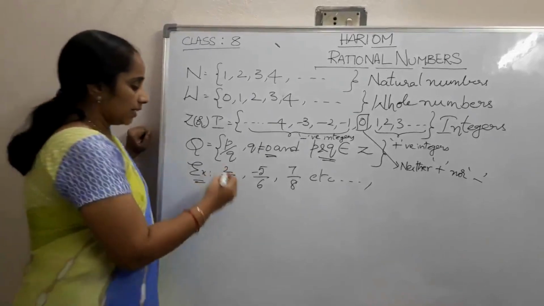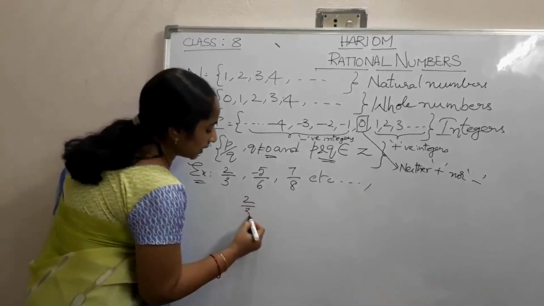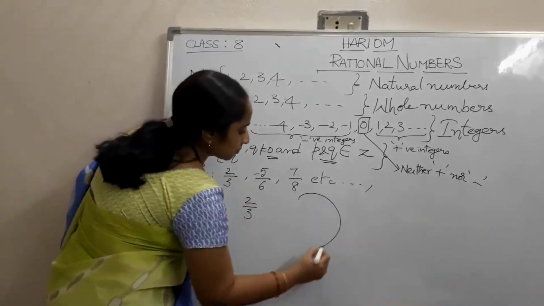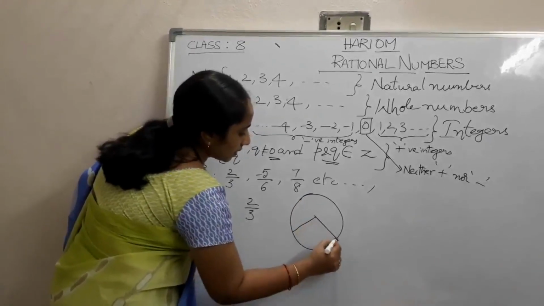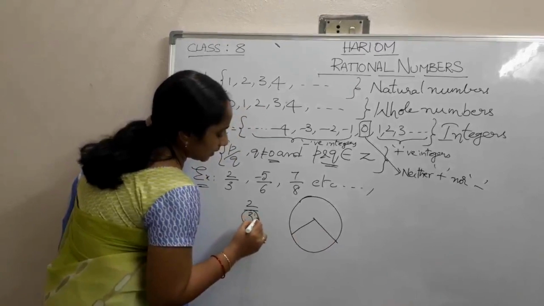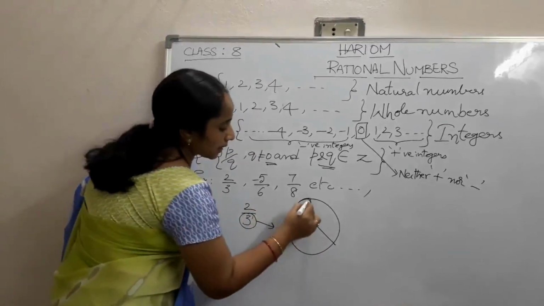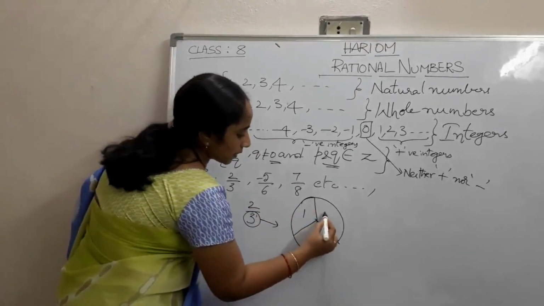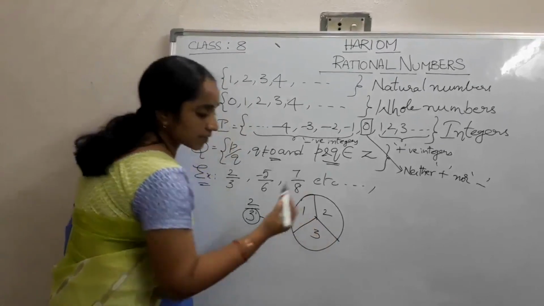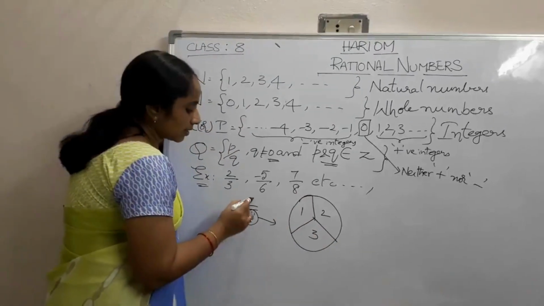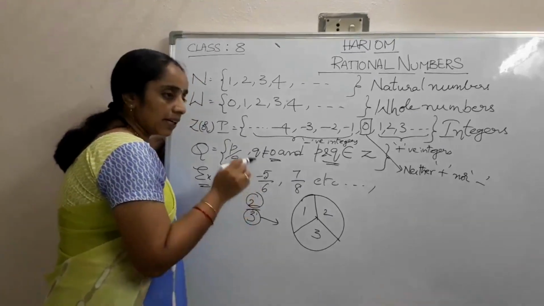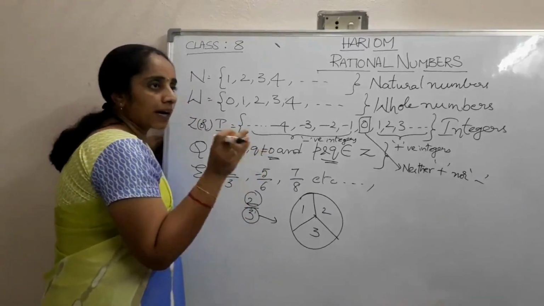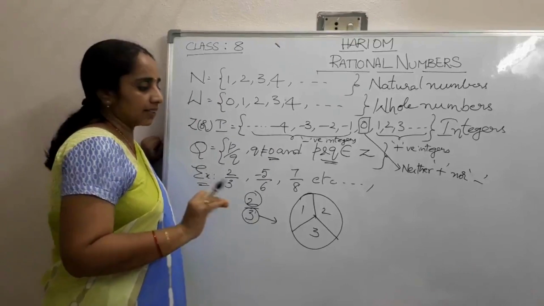Why? Because 2 by 3 means, in a whole, the denominator denotes the total number of parts. In this figure the total number of parts is 3. The numerator indicates what part we are taking into consideration.